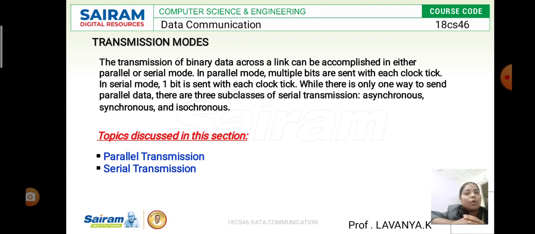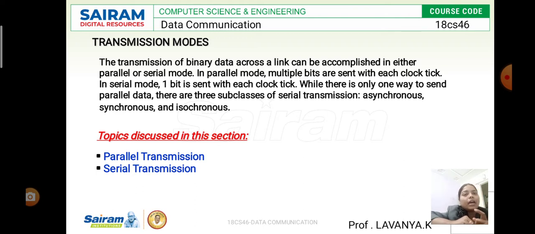In the serial mode, we are sending the data one by one, which means we are not able to send the data at a time. Suppose we have a bulk of data, we can send it only in the parallel mode. In the serial mode it does not happen, because we have to send the data one by one. So this is what happens in the serial mode.